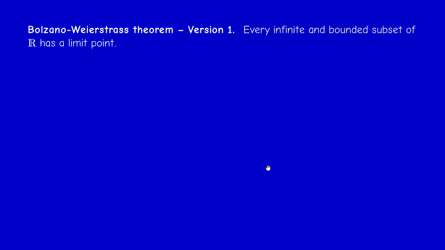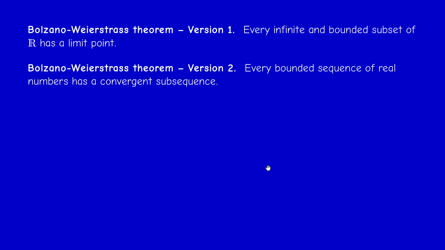Okay, so we ended chapter 1 actually with two corollaries. One of them was called the Bolzano-Weierstrass theorem. Actually, both corollaries have the same name. So I will call the first one version 1 and the second corollary version 2. Okay, so version 1 of Bolzano-Weierstrass.